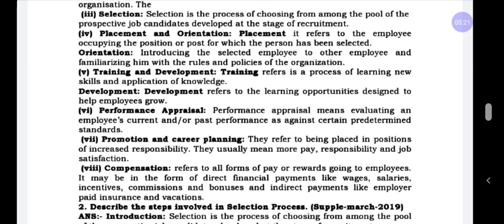Understood? The remaining they have to eliminate, that means they eliminate 95 candidates and select only the 5 candidates to perform that particular job in the organization.